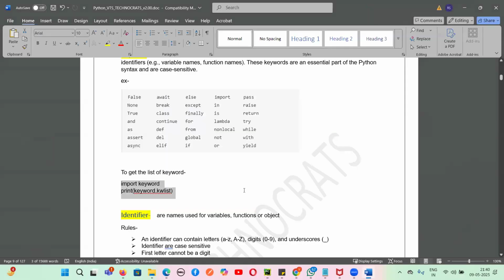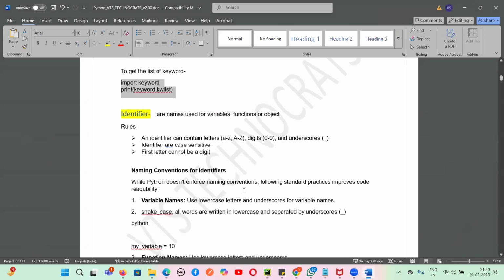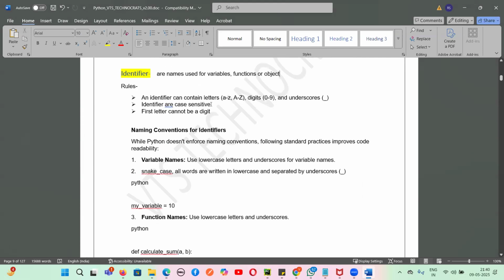Yes. So with respect to identifiers, guys: what is an identifier? An identifier is the name used for a variable, function, or object. An identifier can contain letters from small a to z, capital A to Z, digits 0 to 9, or an underscore. Identifiers are case sensitive. The first letter cannot be a digit. These are the three rules for an identifier.